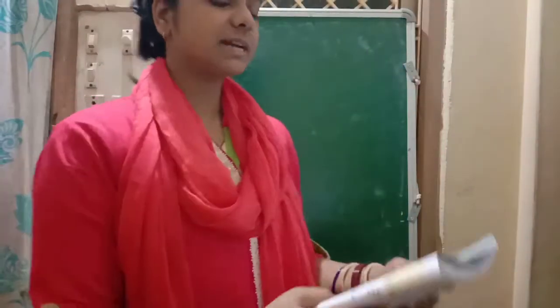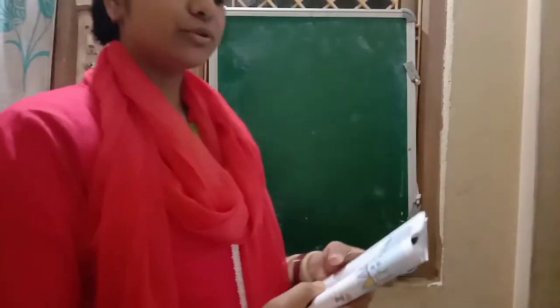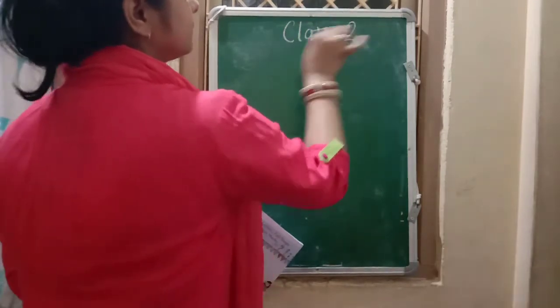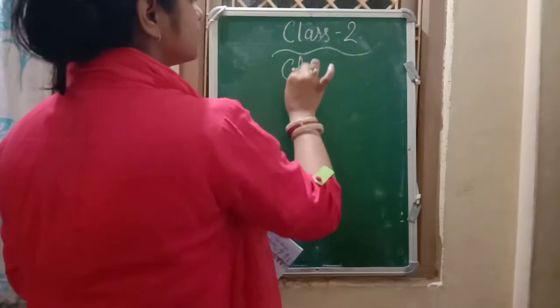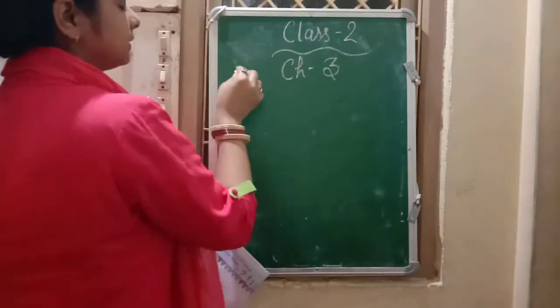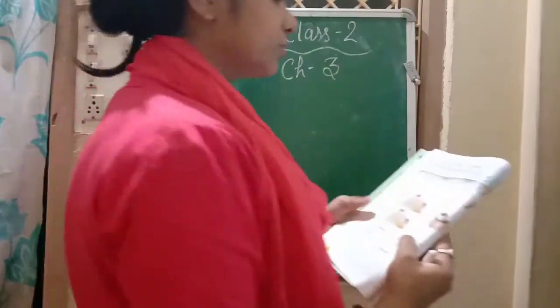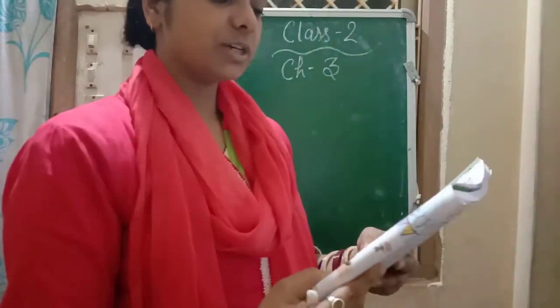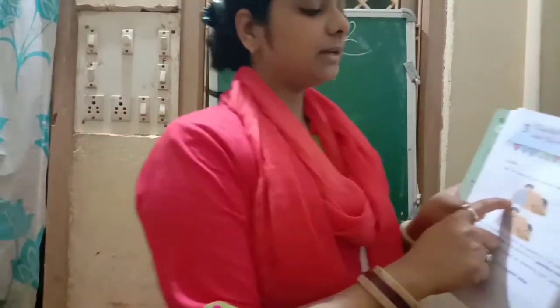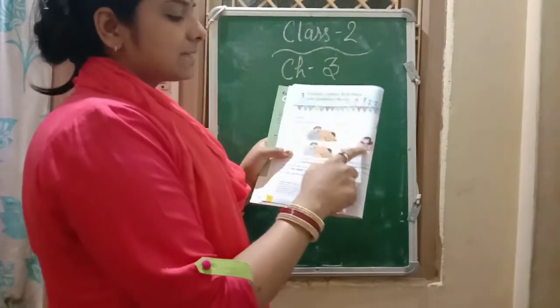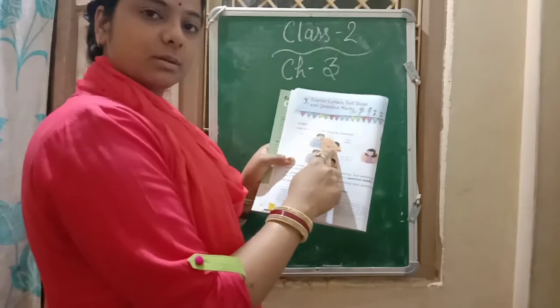Okay students, so today we will start our class with capital letters, full stop and question mark. Chapter 3. In your grammar book, take out page number 8. Okay, so we will start it. Look at these pictures, read the sentences. Who is this girl? A man is asking, who is this girl? He is asking about this girl and this boy is going to answer about it.